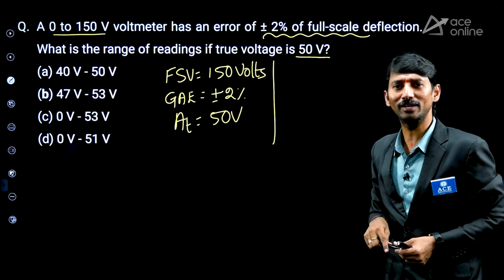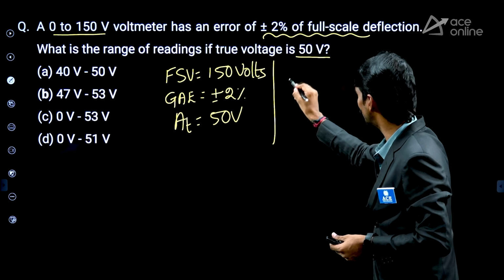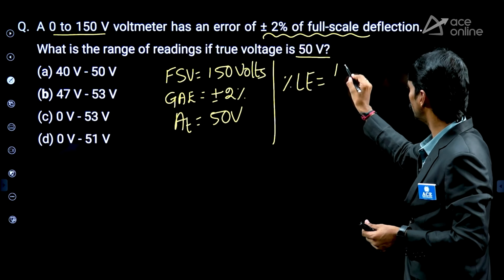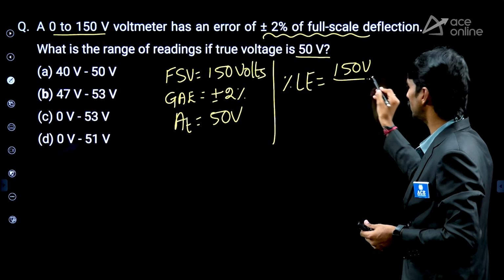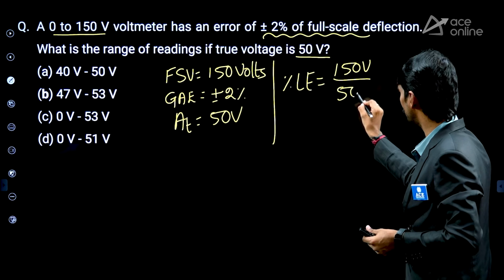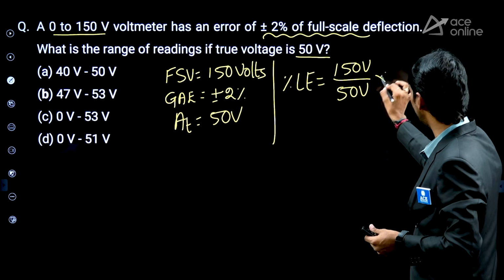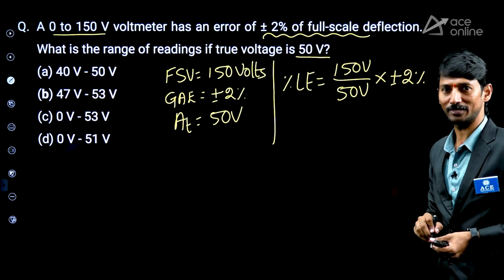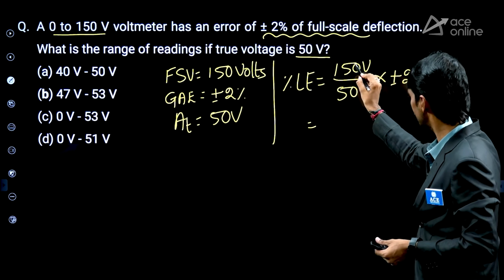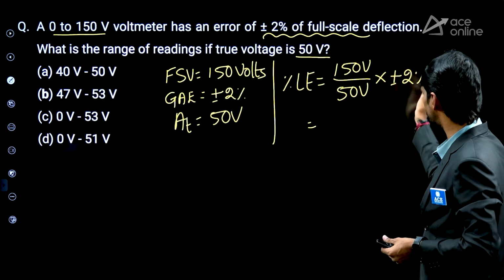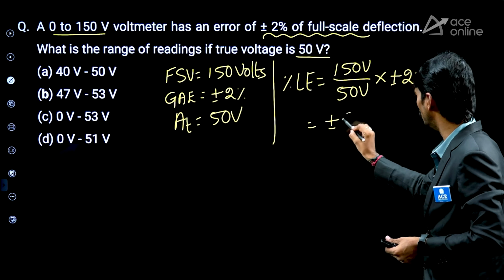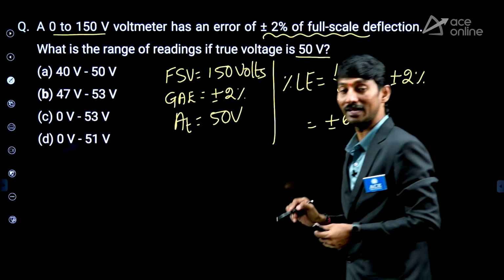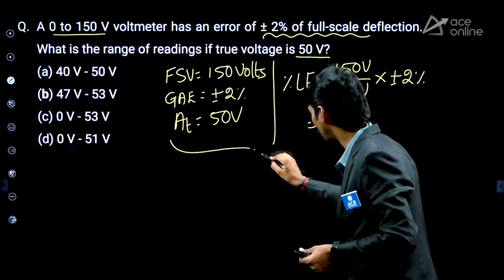In order to get the range, what do we require? Percentage limiting error. Therefore, percentage limiting error is equal to full scale value 150 volt by true value 50 volt into the guaranteed accuracy error, plus or minus 2%. Now, simplifying this, 150 by 50 is 3. So 3 into 2 means plus or minus 6%. But he is not asking for the percentage limiting error. He is asking for the range.